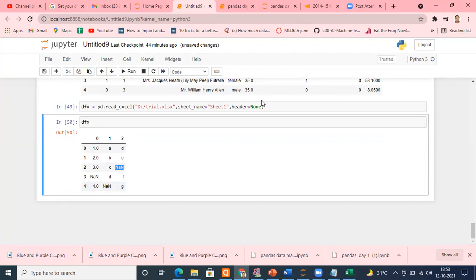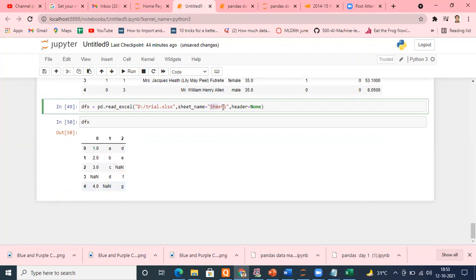Any sheet you want, remember how to access the sheet. That is very important. I hope it is okay with everyone till this point. If any doubt, please tell me. I'm waiting for your answers. Is it fine?